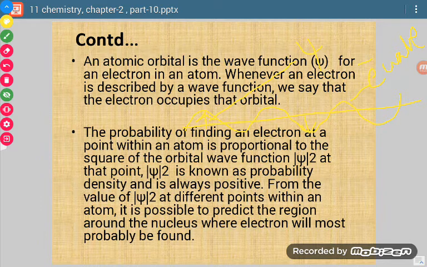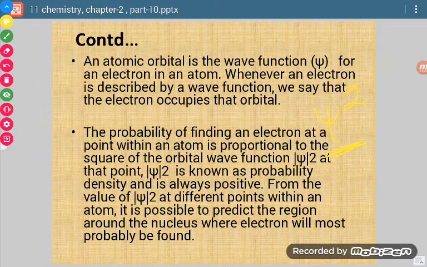Now there is no physical significance of psi, but there is very much importance of psi square. Psi square is known as probability density.